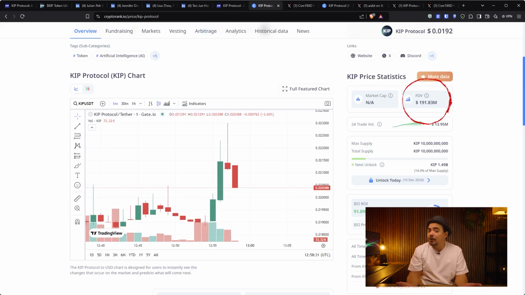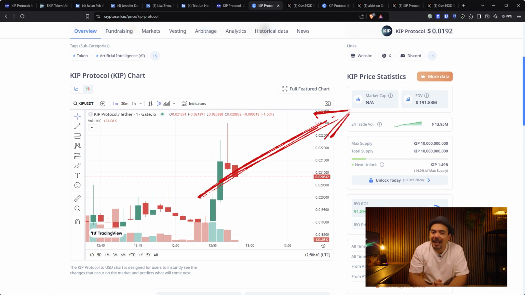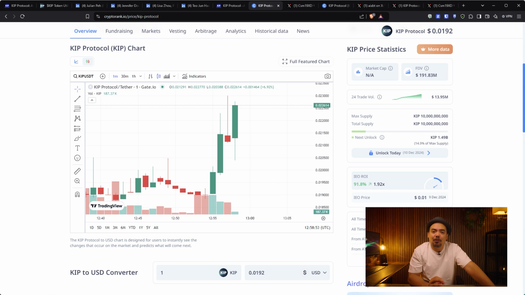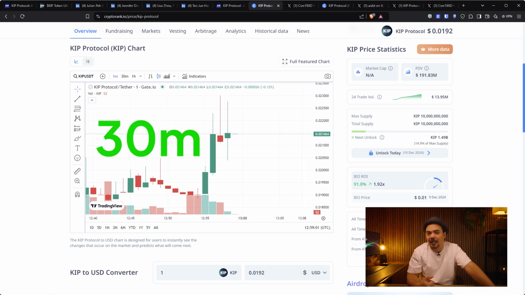KIP Protocol, around 200 million fully diluted valuation, not exactly the microcap you might be expecting, but technically still a microcap. And at the time of the recording, I don't see the market cap, but according to CryptoRank.io, there should be around 1.49 billion tokens out of 10 billion tokens circulating. And there is a Gate.io price chart which indicates KIP is trading around 0.02 cent. So technically that should be around 30 million in market cap right now.